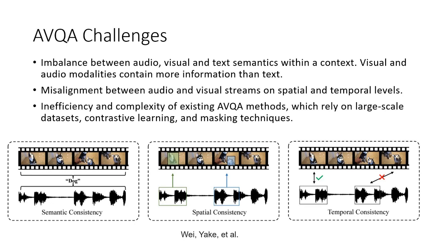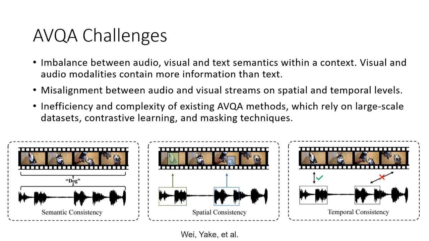Another thing is misalignment between audio and visual streams on spatial and temporal levels. If we see in the middle figure, we can see that there is a dog sound, and then in the visual frame, we can actually see a dog, but we need to spatially localize this dog. Similarly, we have a temporal misalignment between audio and visual streams. How?